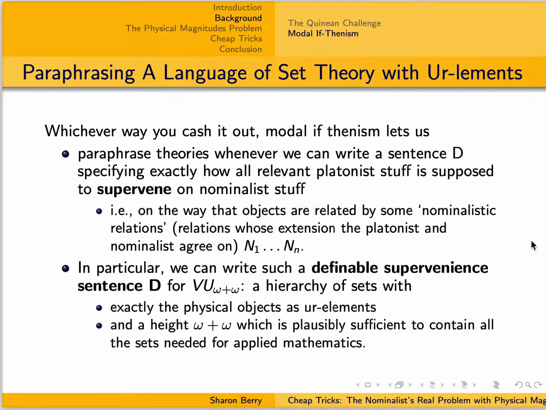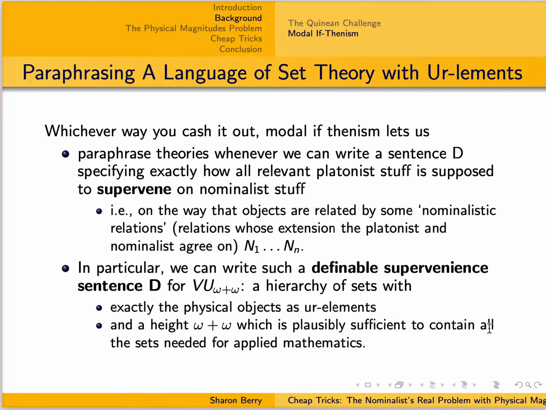Whichever way you cash it out, modal if-thenism lets us paraphrase theories whenever we can write down a sentence D, which I call a definable supervenience condition, specifying how all of the relevant Platonist stuff is supposed to supervene on nominalist stuff. That is, on the way that physical objects or non-mathematical objects are related by some nominalistic relations whose extensions the Platonist and the nominalist agree on, like cat and is adjacent to.